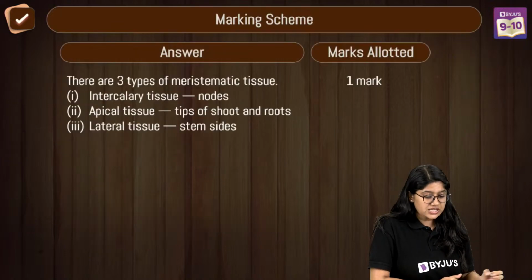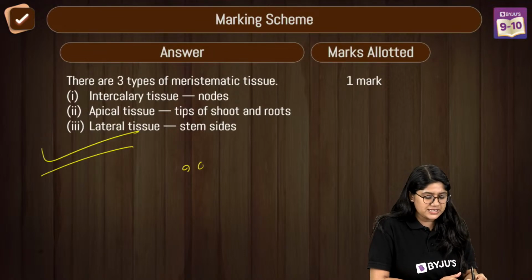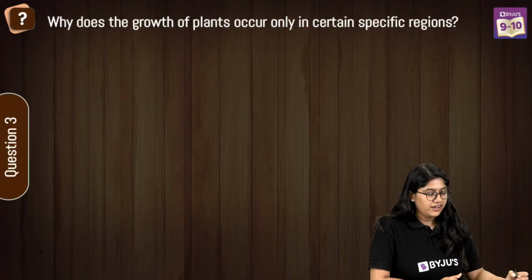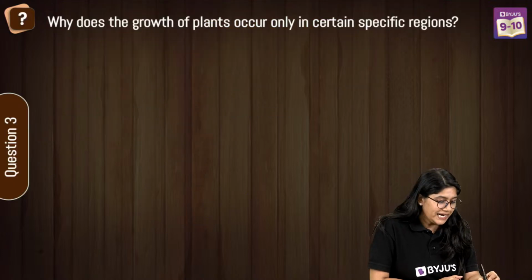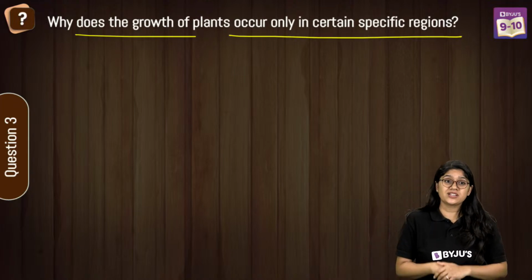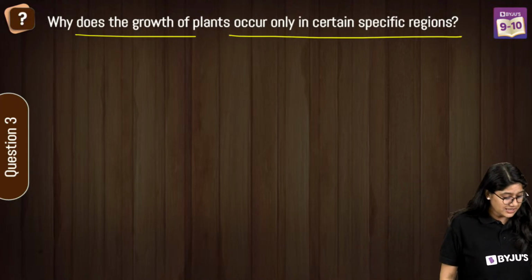Okay. So this is how you can frame your answer, everyone. It is super easy. We got it, right? Good. Okay, question number 3, everyone. Why does the growth of a plant occur only in a certain specific region? Now, this is the question that you can definitely answer. Quickly, everyone.